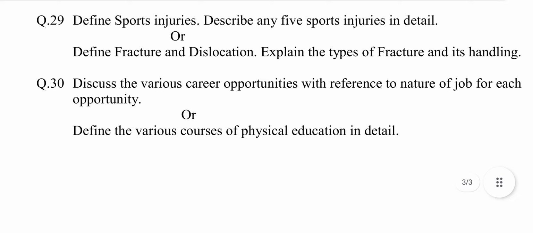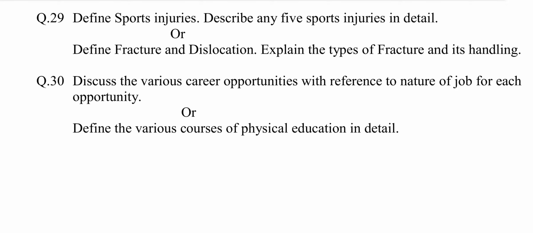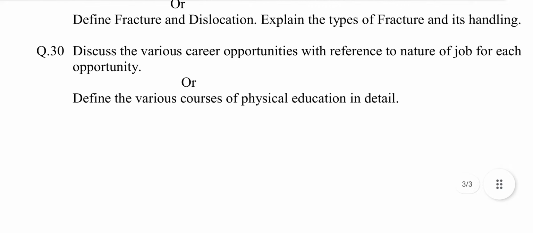Question number 29. Define sports injuries. Describe any 5 sports injuries in detail. This question is selected from chapter number 10, Common Sports Injuries and Rehabilitation. The answer may be: sports injuries are the kind of injuries that most commonly occur during sports or exercise, but they are not limited to athletes. Sprain, strain, dislocation, fracture, muscle pull. Explain all these 5 injuries in 2 to 3 lines.